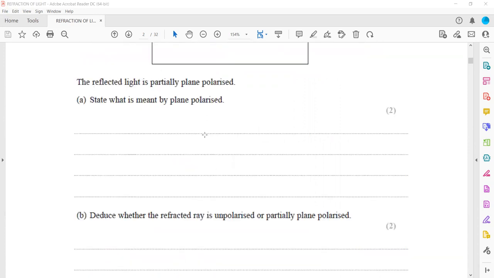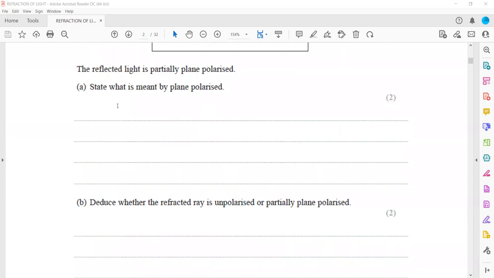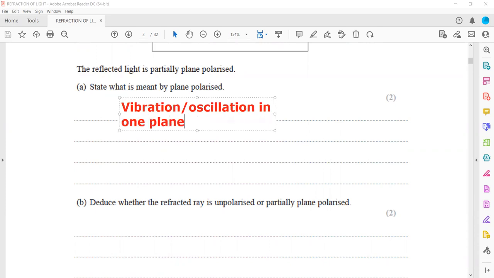So the definition for polarized light or plane polarized light is vibration or oscillation in one plane. If you use the term plane in that definition, you have to add that it includes the direction of wave travel.